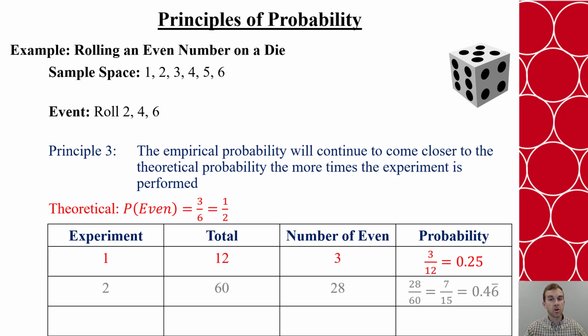Now, say we get a larger sample size of 60 times. This time, 28 of those 60 come up as even. And that comes up to just under 47%. Much, much closer to the theoretical probability. Now, say that we get to 500 times. At this point, 251 of those rolls were an even number. That is barely over 50%. It's 50.2%, because the more and more times we roll the die, the closer to the 50% our empirical probability will become.